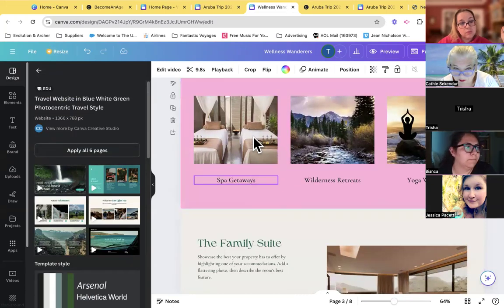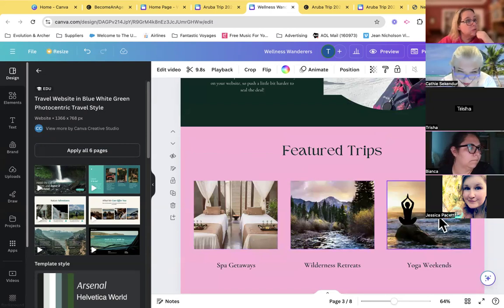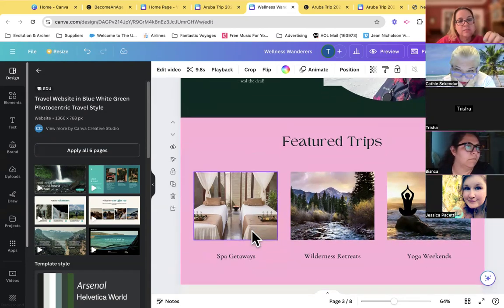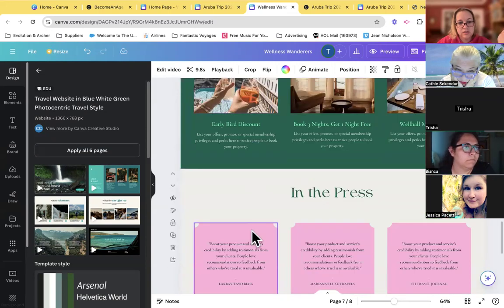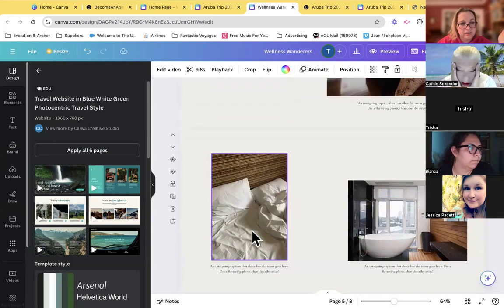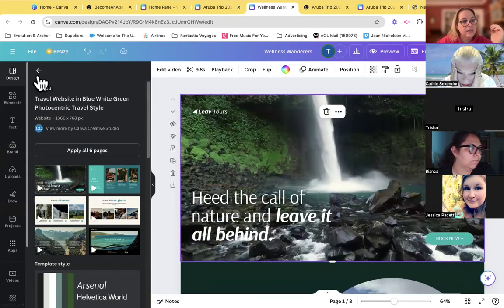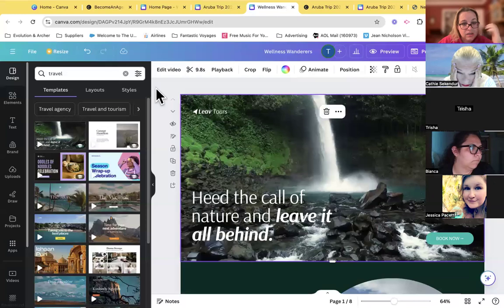Or when you're talking about everything, you could take those featured types of trips that you offer and have a page with more details about each kind. You could put click to learn more. But you can make it as simple as you want and make one big page. I always recommend the templates because it's easier to edit, right? That's what I do. I type and look for what I want, and then I can edit it.